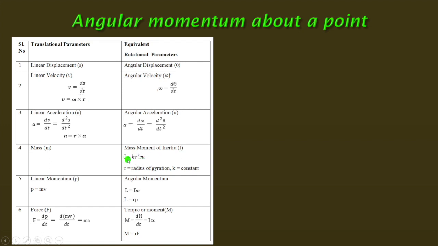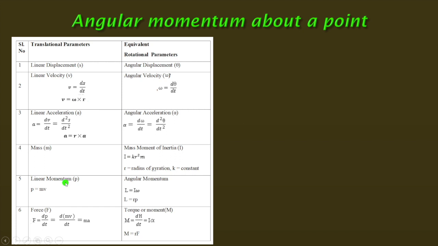The general equation is I equals k r square m, where r is the radius of rotation, m is the mass, and k is a factor that depends on the geometry of the body or shape, particle, rigid body, whatever it is. Linear momentum is mass into velocity.